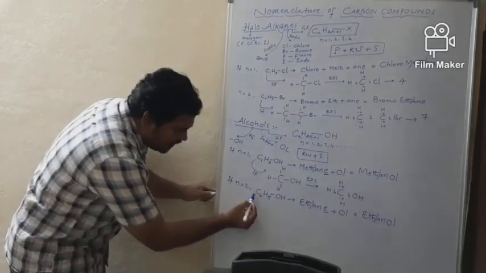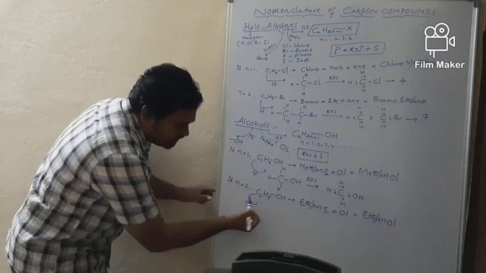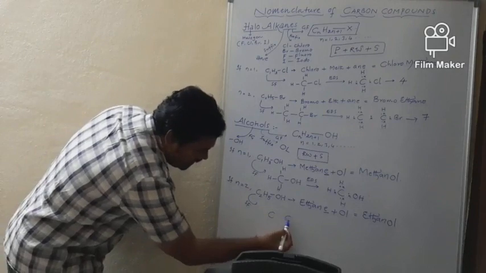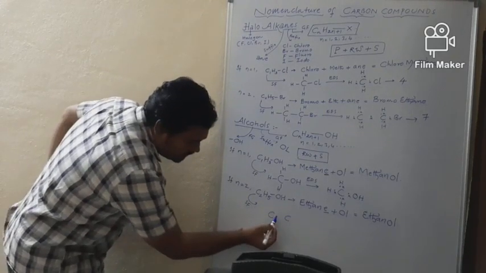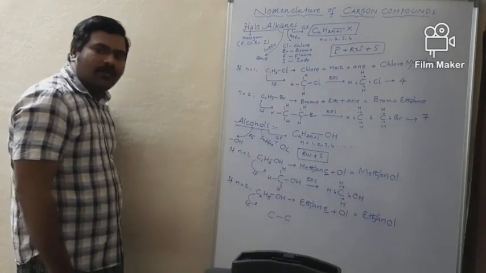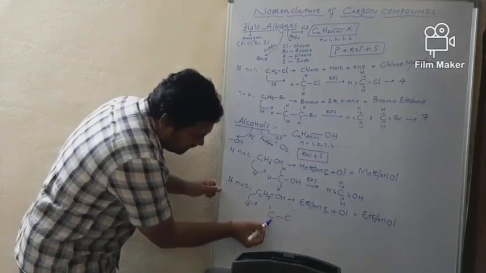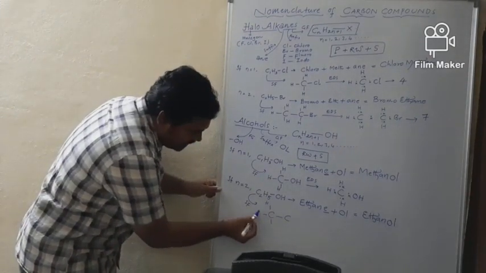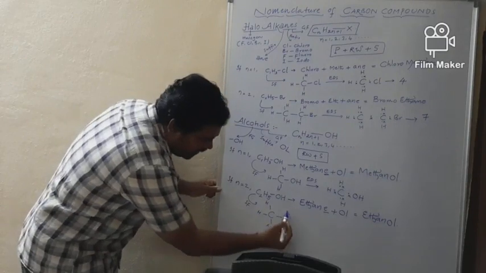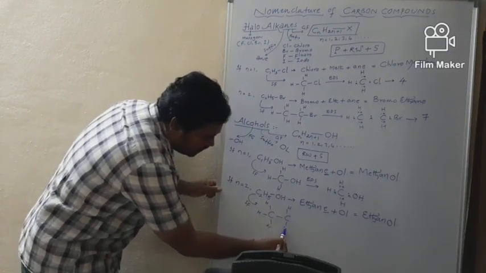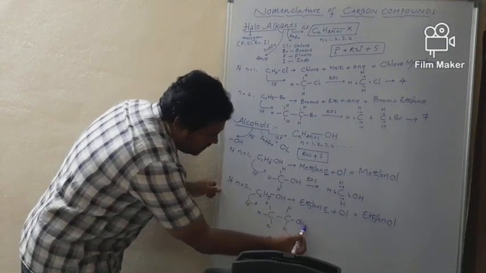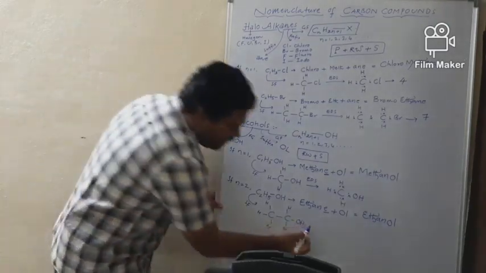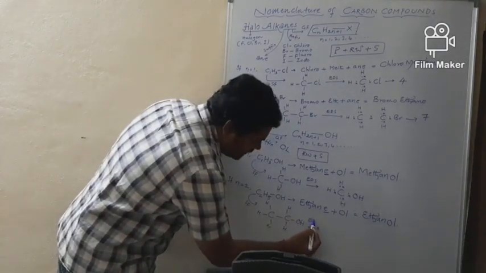Coming to the structural formula, SF. Since ethanol consists of 2 carbons, these 2 carbons are denoted like this, where the 2 carbons are linked by a single covalent bond. In the first carbon, tetravalence is satisfied with 3 hydrogen atoms. On the second carbon, there are 2 hydrogens and 1 single bond with the OH group. And how to draw the electron dot structure for ethanol?